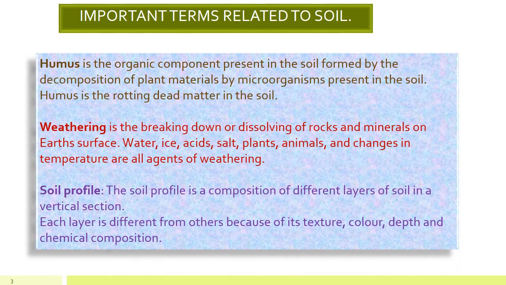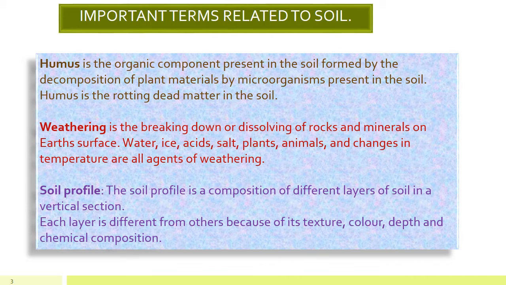Let us see some of the important terms that are related to soil. The first is humus. Humus is the organic component present in the soil and it enriches the soil. For better agricultural activities, it is important to add humus to the soil. Now how does humus form? It forms by the dead and decomposed parts of plants and animals. Humus is the rotting dead matter in the soil. It is rotted by the microorganisms that are present in the soil.